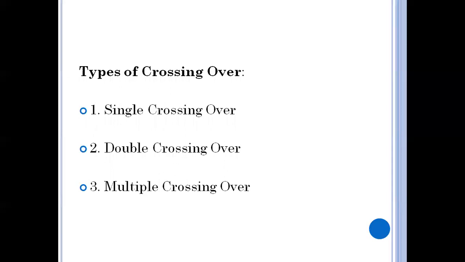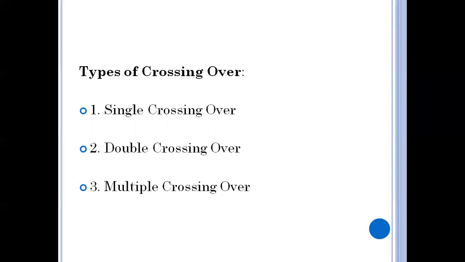Next, double crossing over. In this type, two chiasmata are formed along the entire length of the chromosome. So it leads to breakage and rejoining of chromatids at two points. The gametes produced are called double crossover gametes.